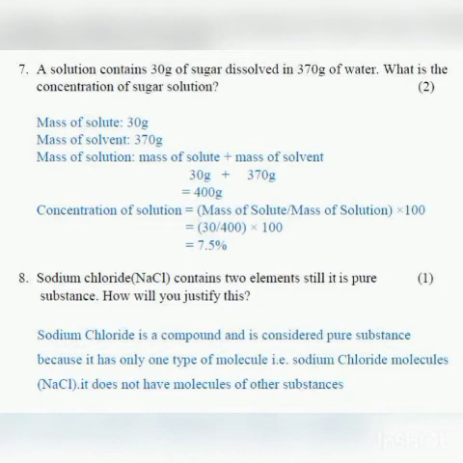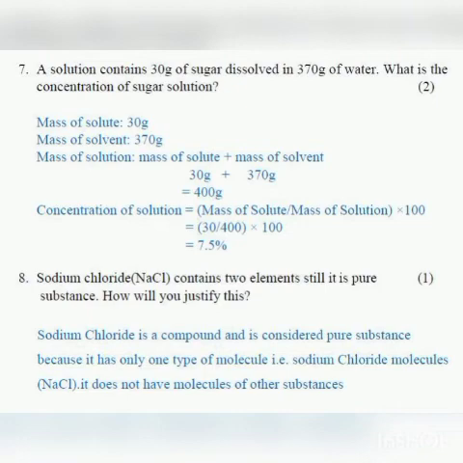Okay. Now sodium chloride contains 2 elements, still it is a pure substance. How will you justify it? I don't know, most of you have written the same answer. Maybe you saw it from the net or something. Students always try to understand the question. They are asking, sodium chloride consists of 2 elements, but then also it is considered as a pure substance. Why? Pure substances are those substances which contain same type of particles.